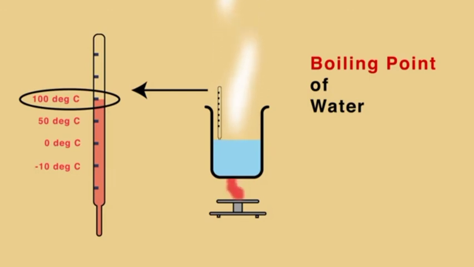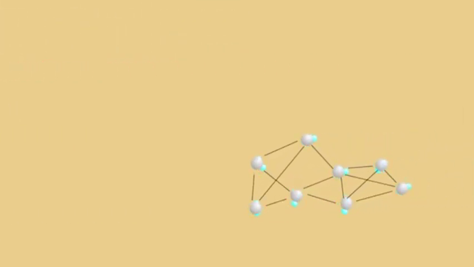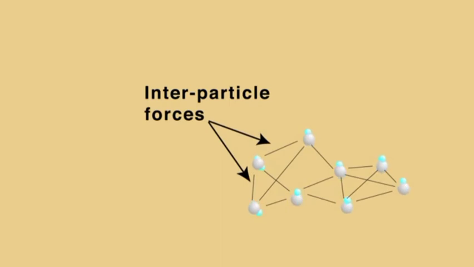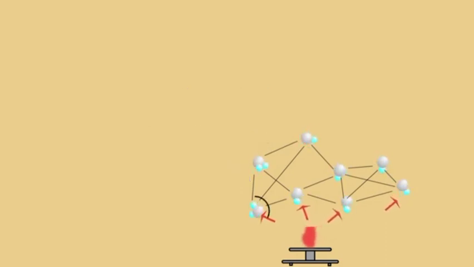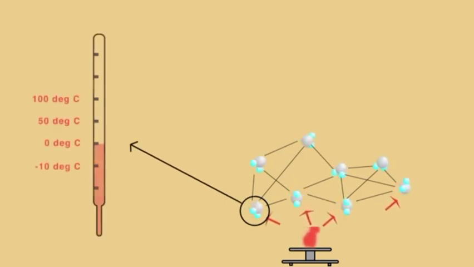Let us see the whole process at the particle level. Since water is a liquid, the particles of water are loosely held with each other. The interparticle forces are not very strong. The heat energy supplied by the burner is being absorbed by the particles to increase their kinetic energy. As a result, the vibrations of the particles increase. This increased kinetic energy shows itself in the form of increased temperature, which gets recorded by the thermometer.